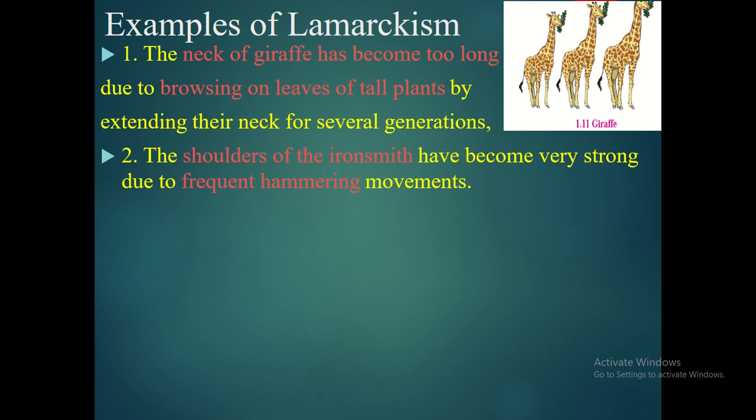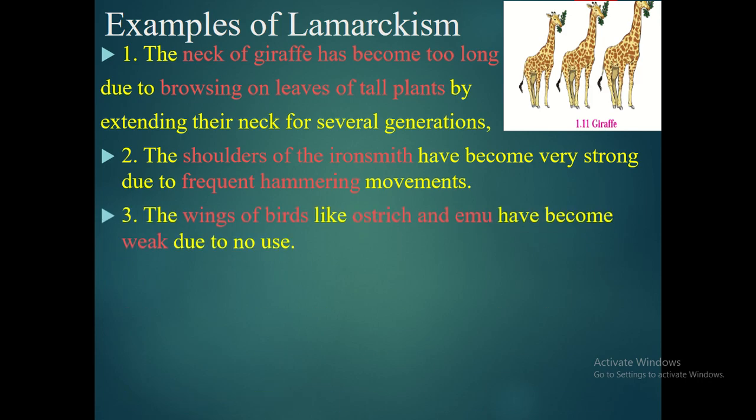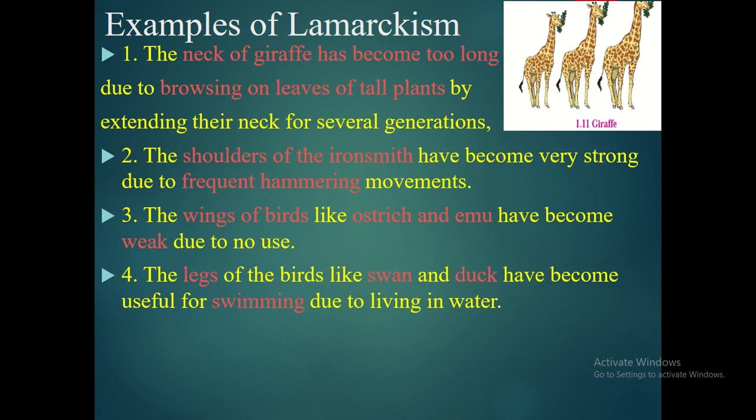Second example he has given: the shoulder of an ironsmith becomes very strong due to continuous hammering. And third, the wings of birds like ostrich and emu became weak due to no use. The legs of birds like swan and duck have become useful for swimming due to living in water. Snakes have lost their legs due to burrowing habit.